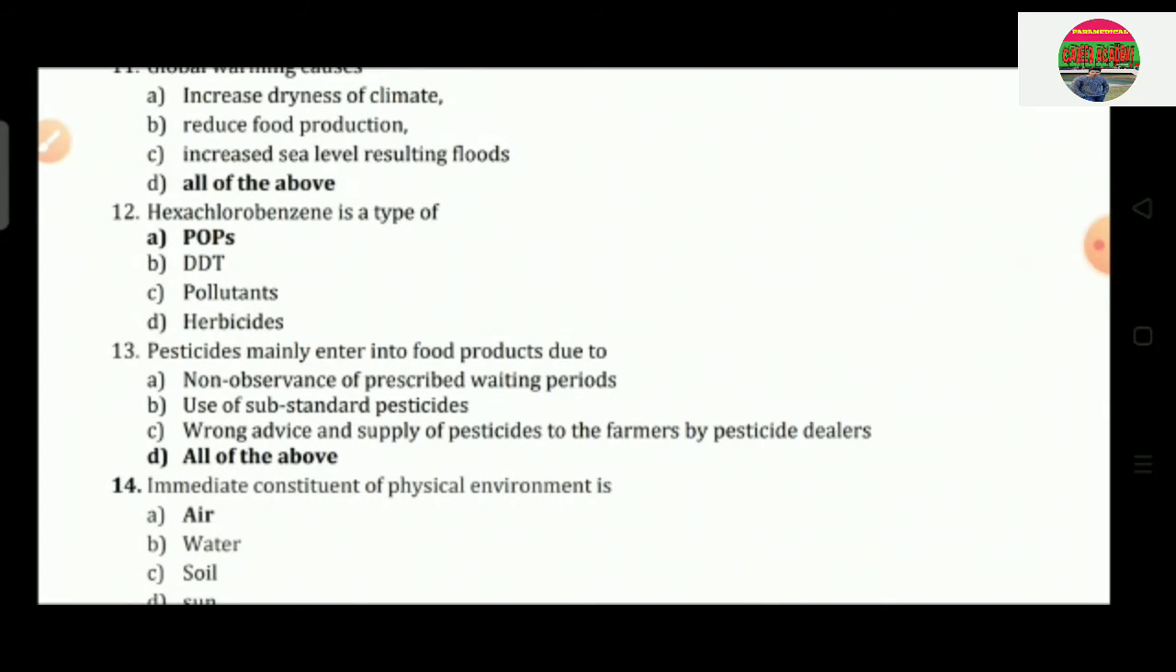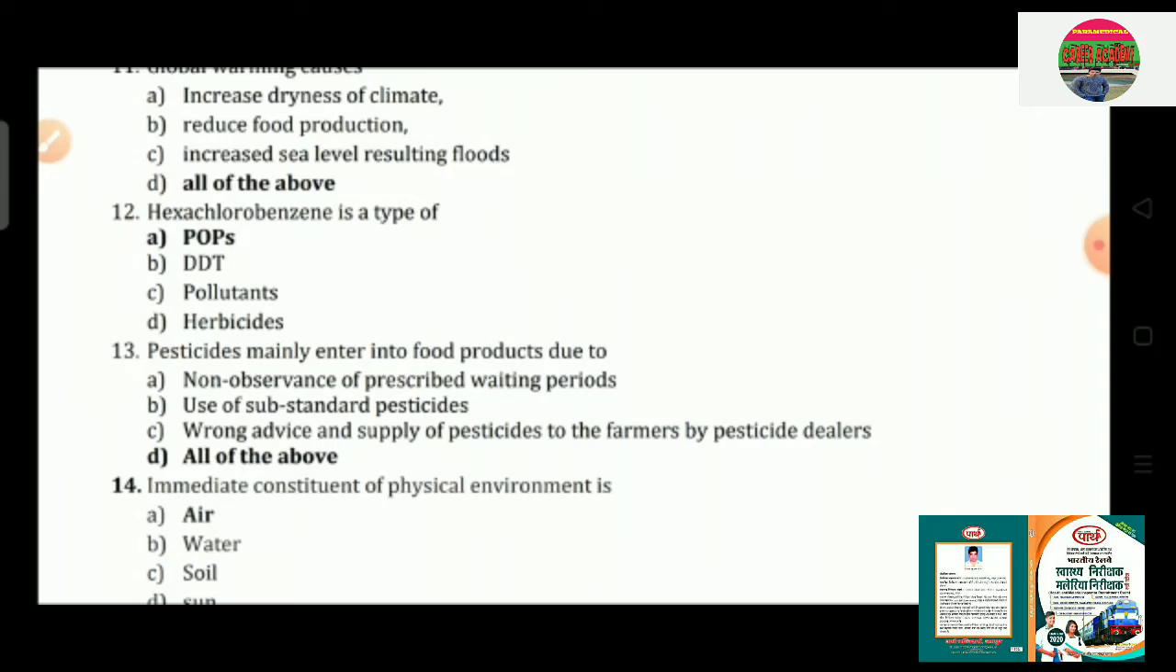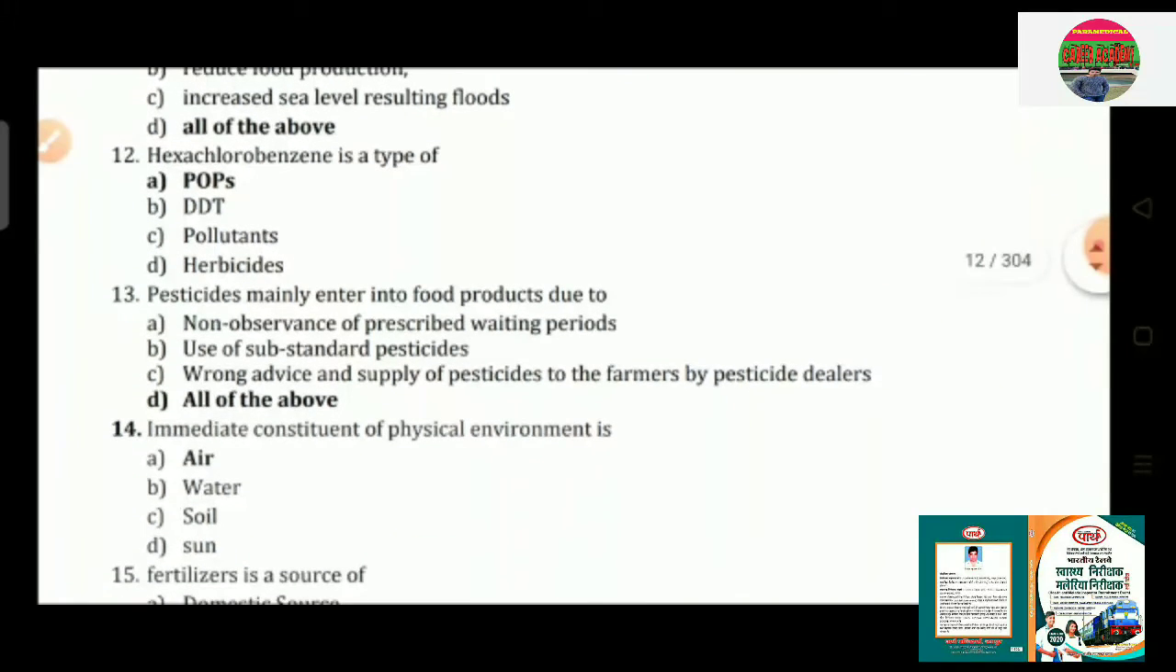Question number 13: pesticides mainly enter into food products due to option A, non-observance of prescribed waiting periods; option B, use of substandard pesticides; option C, wrong advice and supply of pesticides to farmers by pesticide dealers; option D, all of the above. So the correct answer is option D, that is all of the above.